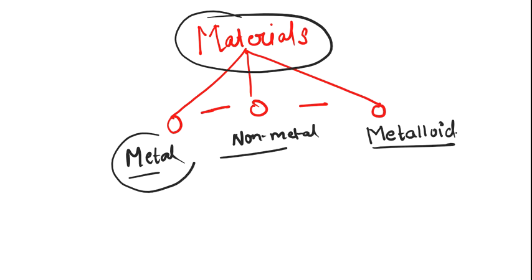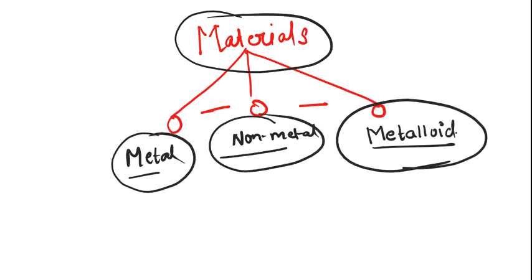And you will say, sir, we are only doing metals and non-metals, so why are we not doing metalloids? The reason is that metalloids we will study in our higher classes. Now we will study only metals and non-metals. Just for a basic idea, I will give you a hint of what a metalloid is.